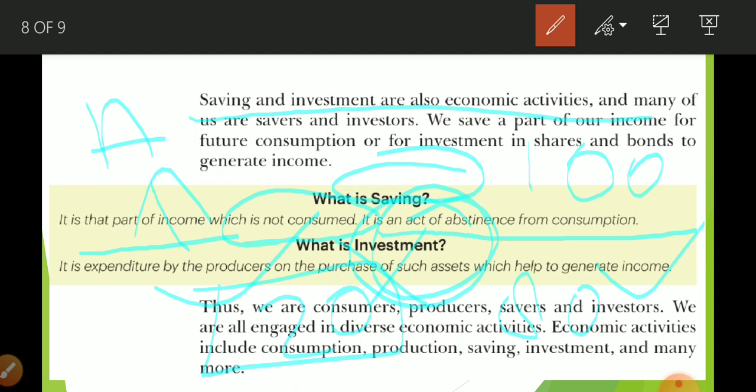Maybe there will be some accident or any other problem, so for that also we keep some money with ourselves. So in this way, when we do not consume and keep some part of our income, it means we are saving purchasing power that we are going to expend in future. So saving is what? Saving is storing purchasing power that we are going to expend in the future.